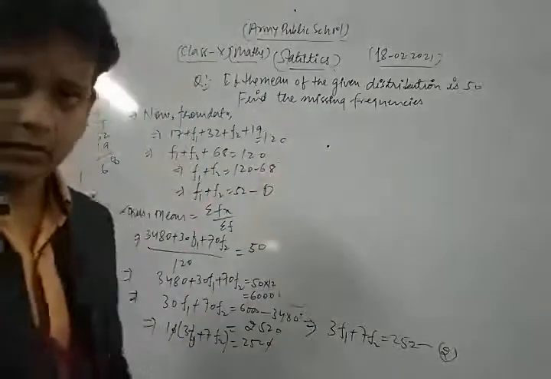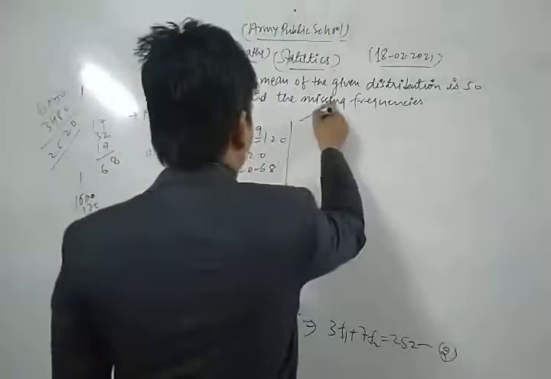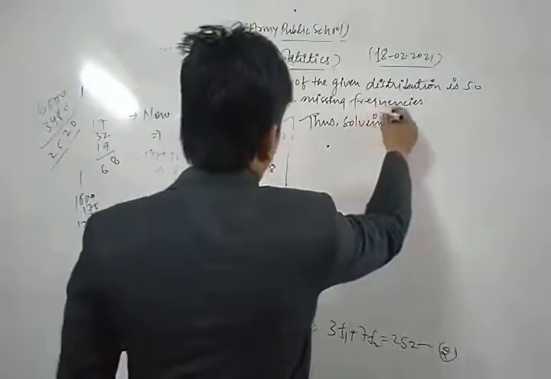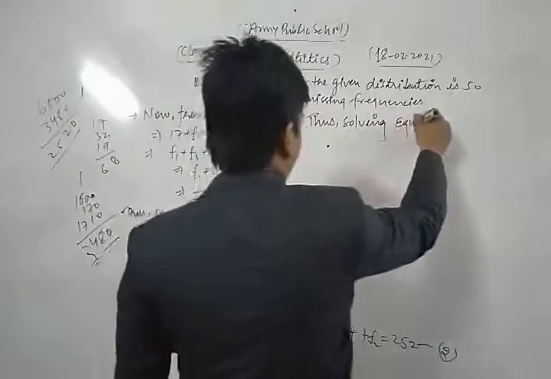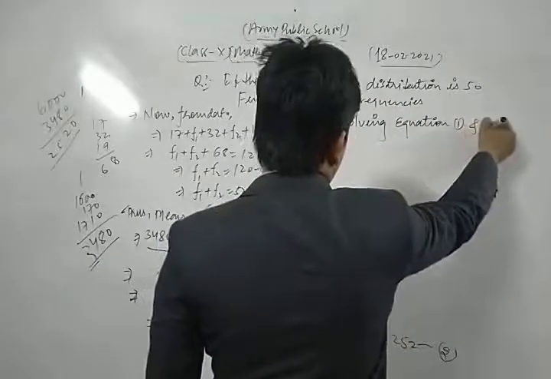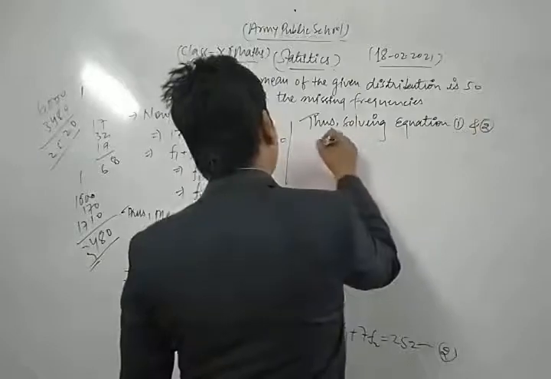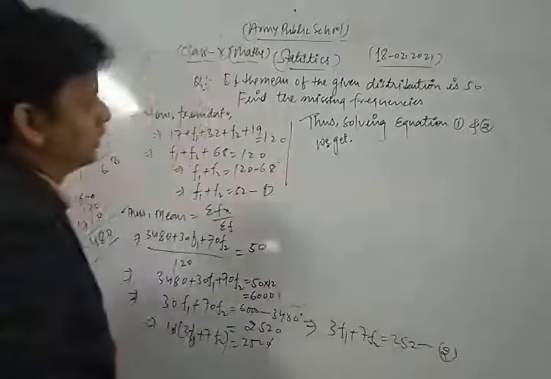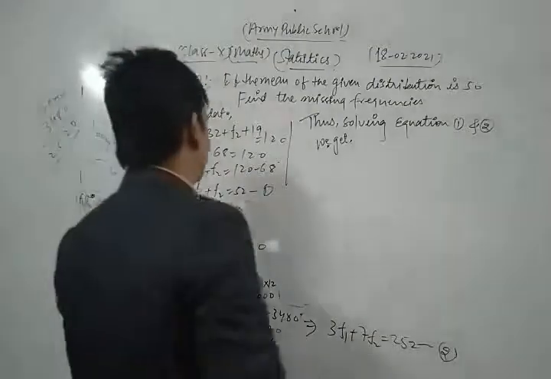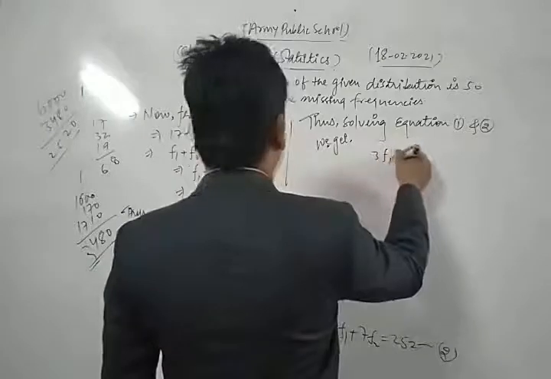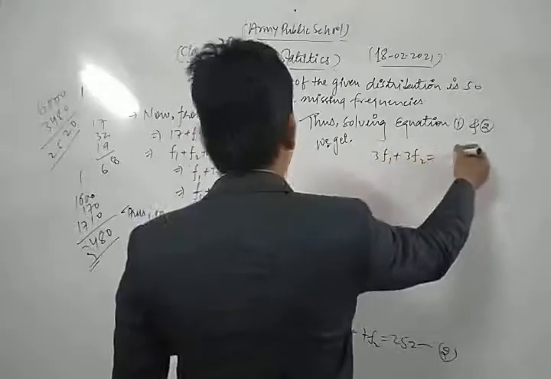Solving equations 1 and 2, we multiply equation 1 by 3. So 3 f1 plus 3 f2 is equal to 156.